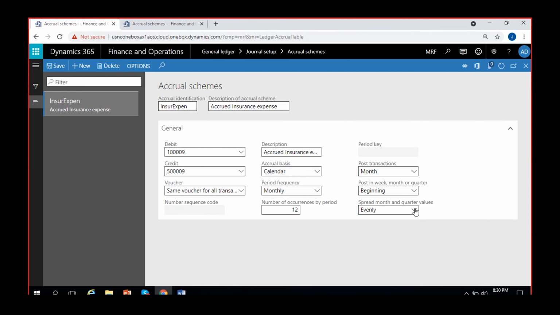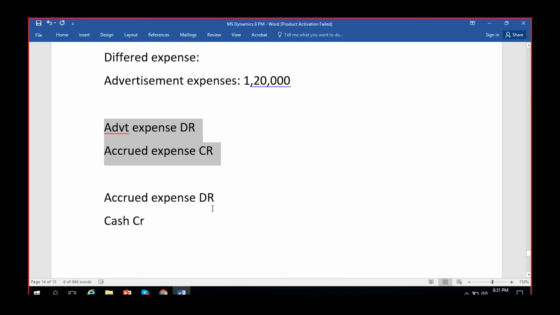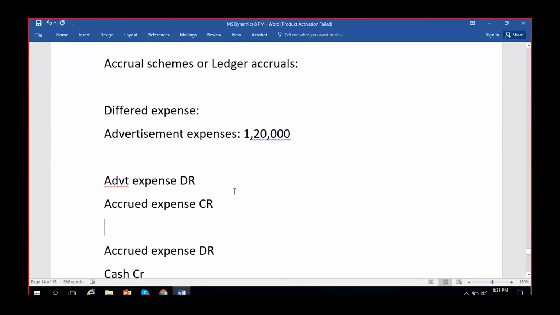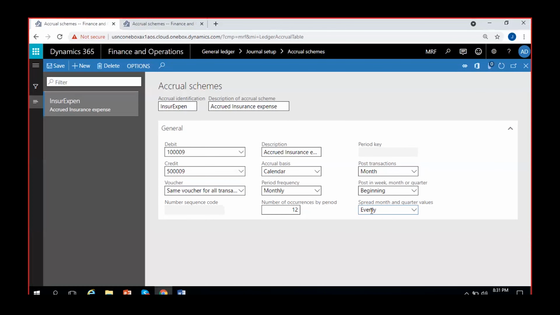Okay. Spread month and quarter values evenly or according to the number of days. Suppose the total amount is 60,000 and we have 12 months, right? So it will evenly spread. It evenly means 5,000 each month. Or it will also spread according to the number of days. Means every month will have different days, right? 30, 31 and 28. So according to the number of days, it will divide the balance. I'll go for evenly. Let it divide evenly, like 5,000 each month. Okay. This is my criteria I have selected for this accrual scheme.